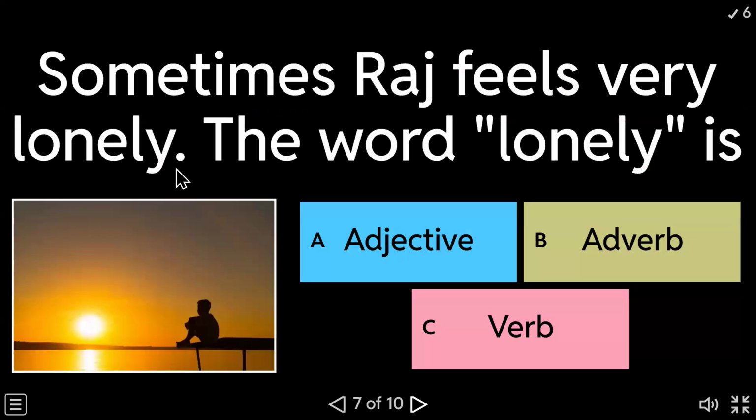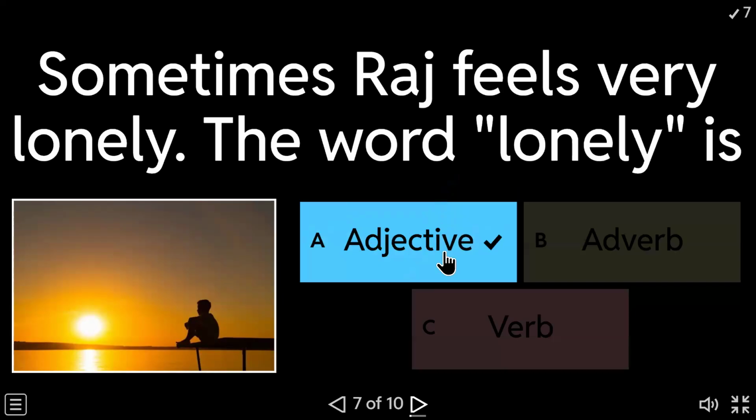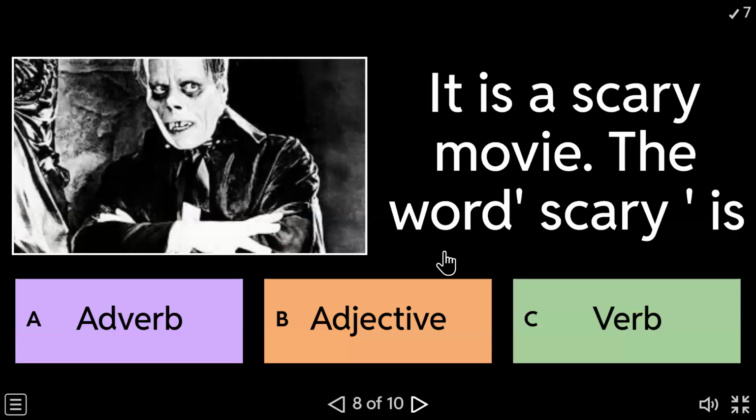Sometimes Raj feels very lonely. Now tell me, the word lonely is an adjective, adverb or a verb? Tell me. Someone said B adverb, someone said A adjective. Very good. A adjective is the right answer because here Raj feels very lonely. Over here, we are talking about Raj, not about Raj doing something. Okay, there is no action over here. So Raj is feeling lonely. So lonely is an adjective. It's not an adverb. Many people make a mistake here. Raj feels very lonely. Lonely is an adjective.